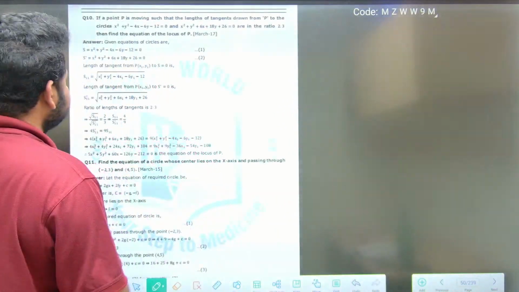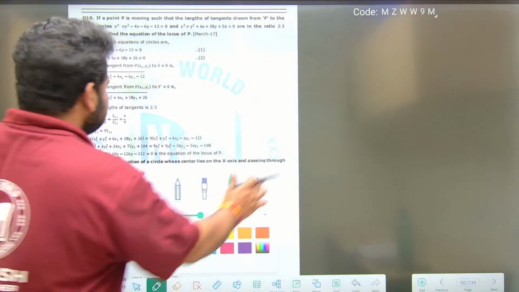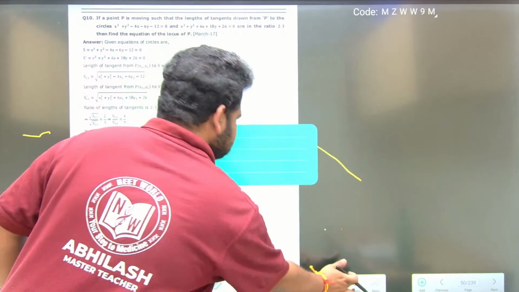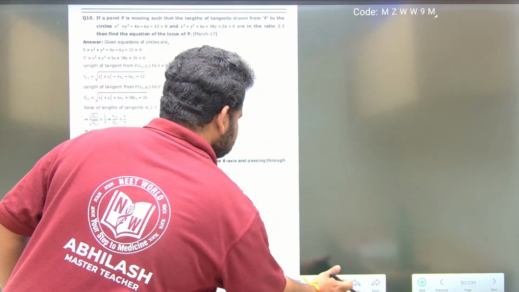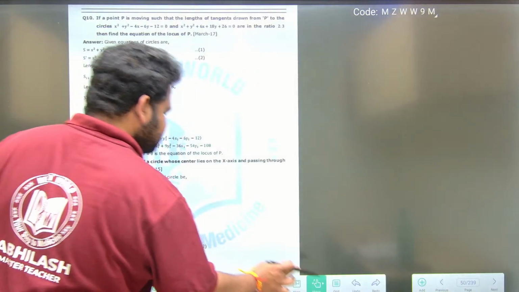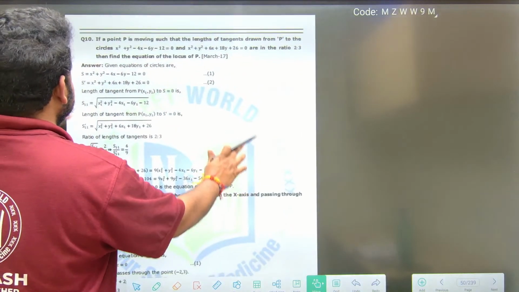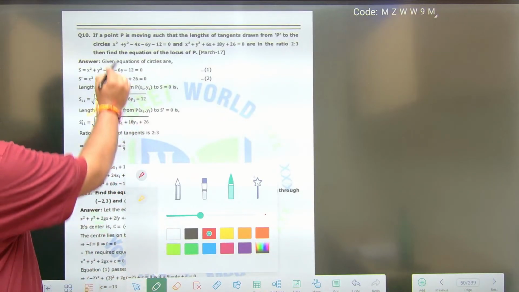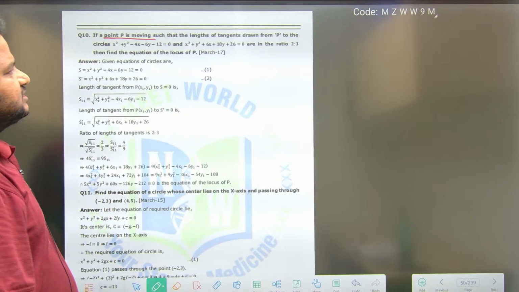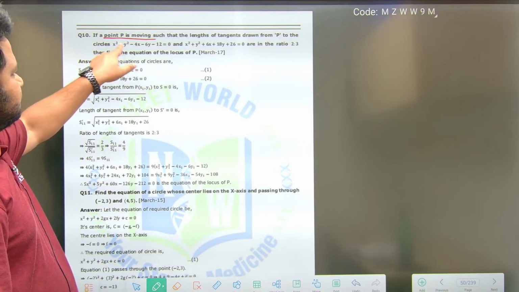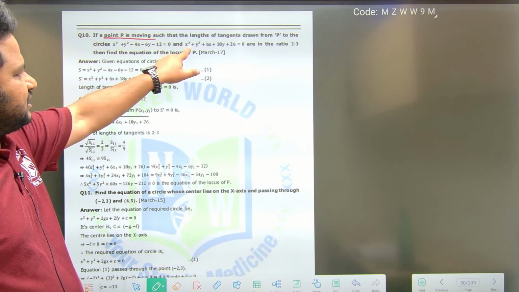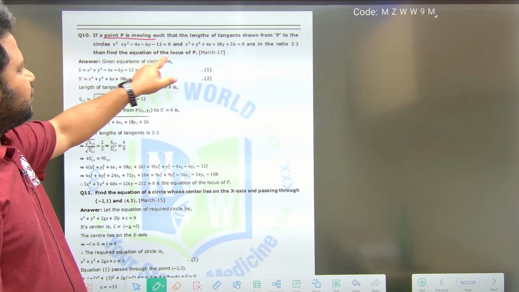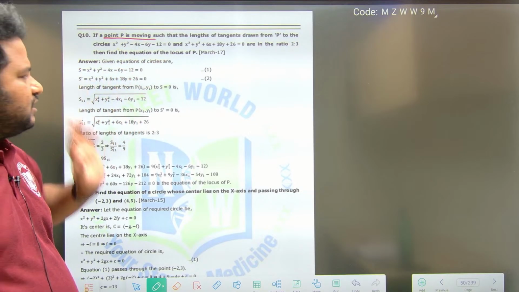Observe here. What they are telling is, if a point P is moving such that the length of the tangents drawn from P to two circles, let these be S and S dash, is equal to 0 or in the ratio 2:3, then find the equation of the locus of P. They are asking us to find the equation of the locus of P.